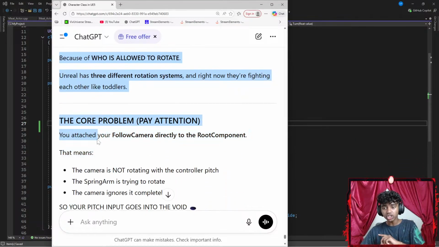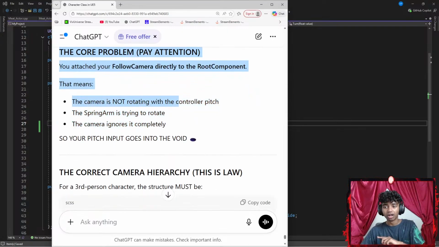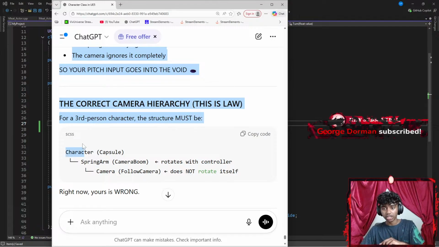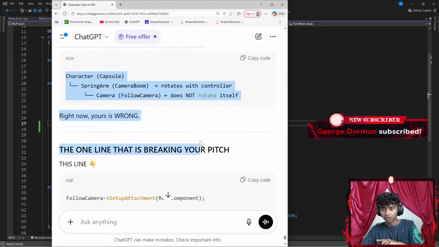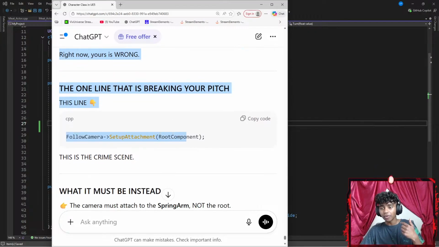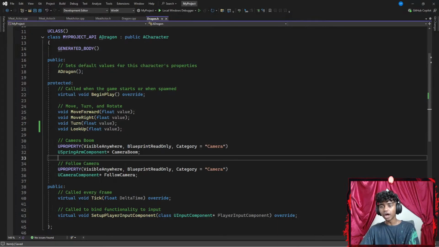The core problem, pay attention. You attach your follow camera directly to your root component, okay? The camera is not rotating with the control pitch. The spring arm is trying to rotate. The camera ignores it completely. I see the correct camera hierarchy. This is law for a third-person character. This structure must be: character capsule, spring arm camera boom that rotates with the controller. Okay, I see. The one line that is breaking your pitch is the follow camera SetupAttachment root component. This is the crime scene. You've got to go with camera boom, not root component.